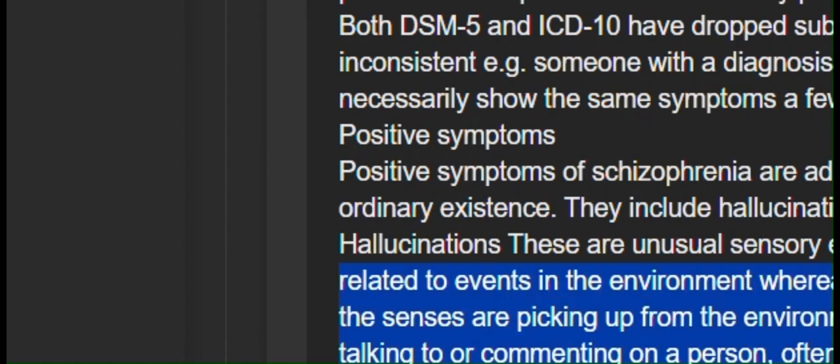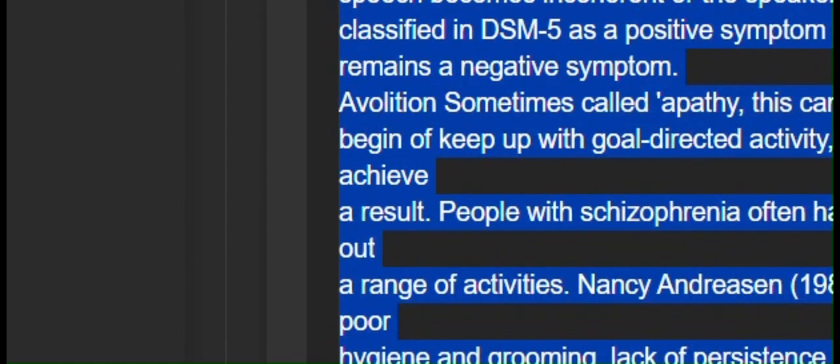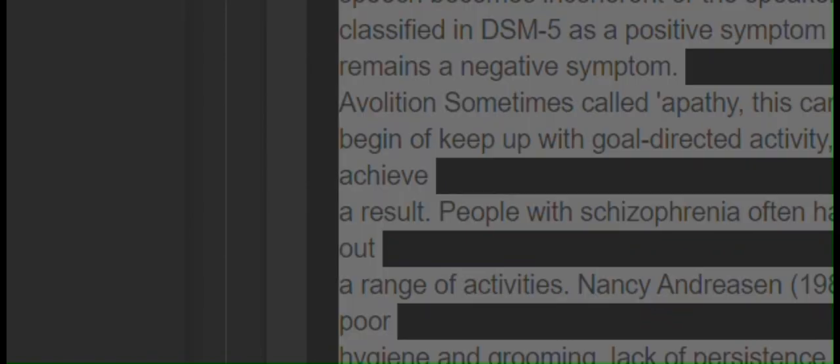Previous editions of ICD and DSM recognized subtypes of schizophrenia, e.g. paranoid schizophrenia involved mainly powerful hallucinations and delusions. Both DSM-5 and ICD-10 have dropped subtypes because they tended to be inconsistent. E.g., someone with a diagnosis of paranoid schizophrenia would not necessarily show the same symptoms a few years later.